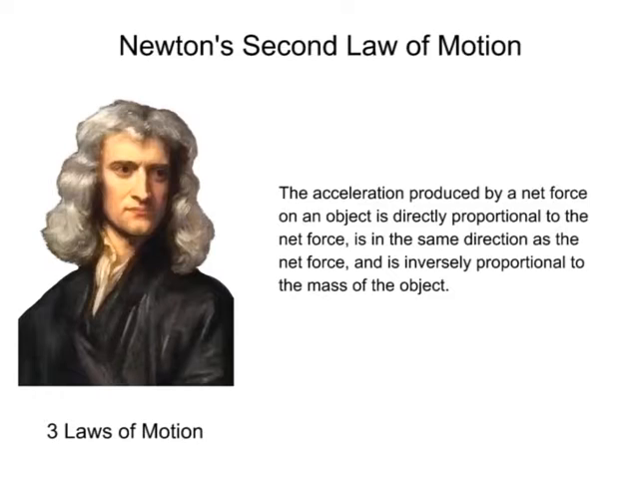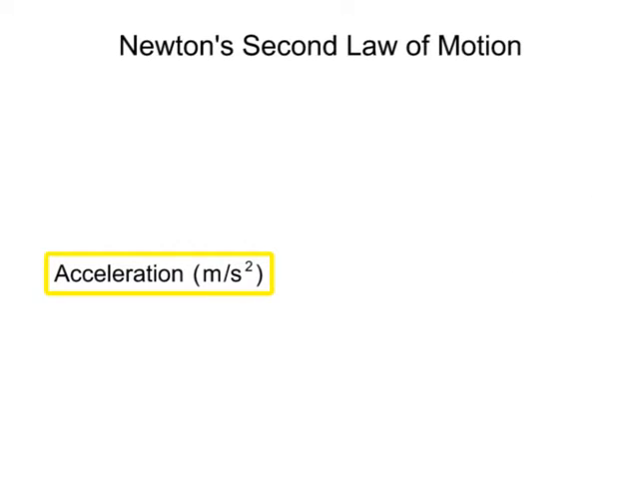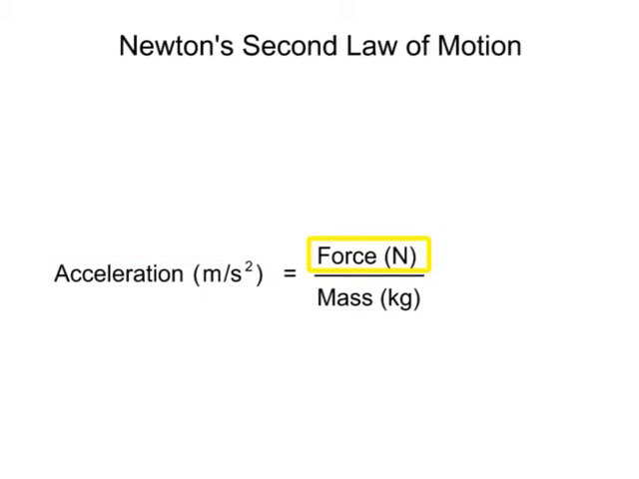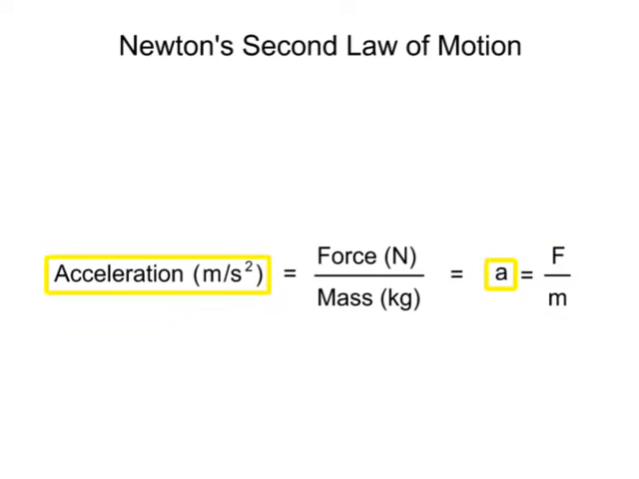Mathematically stated, a moving object's acceleration equals the net force acting upon the object divided by the mass of the object, or a equals F divided by m, where acceleration is measured in meters per second squared, force is measured in newtons, and mass is measured in kilograms.